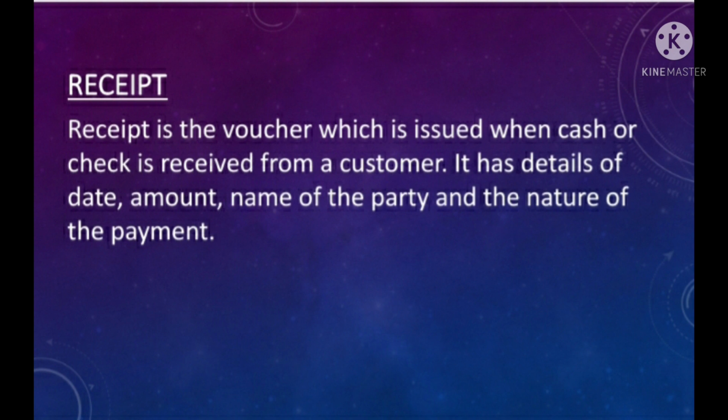Another source document or source voucher is the receipt. When cash or check is received from a customer, a receipt for the amount received is issued. The receipt is prepared in duplicate. The original copy of it is given to the party making the payment and the duplicate is kept for record. It has the details of date, amount, name of the party and the nature of the payment.